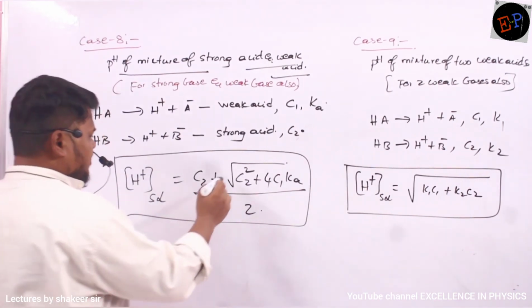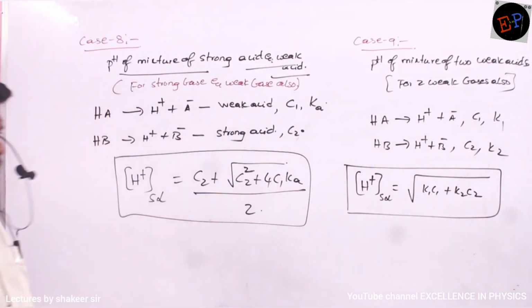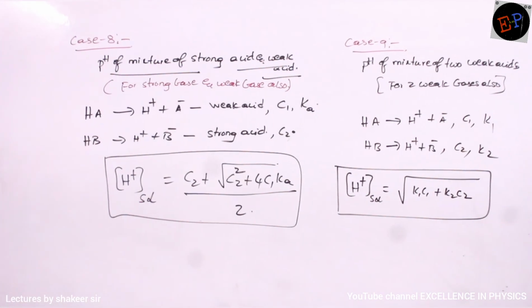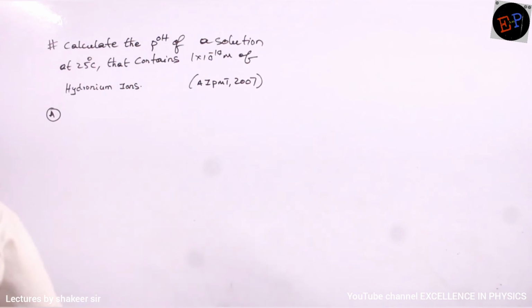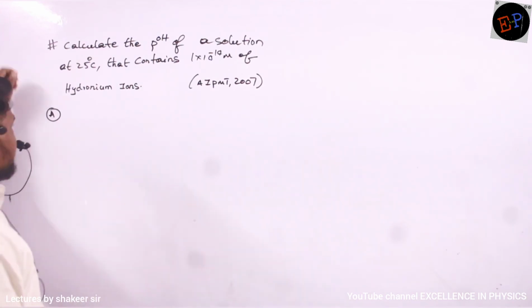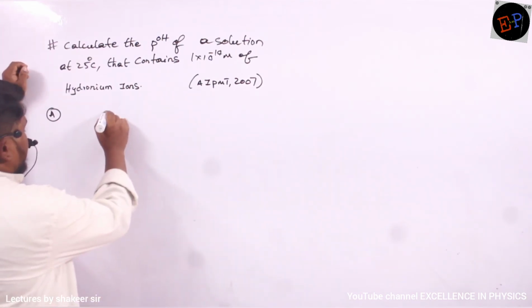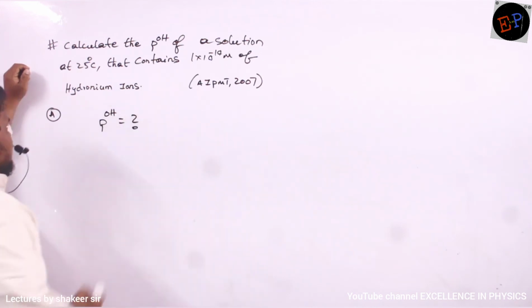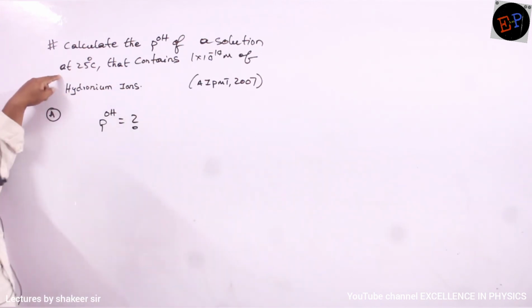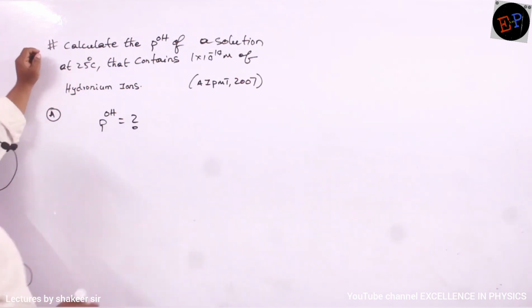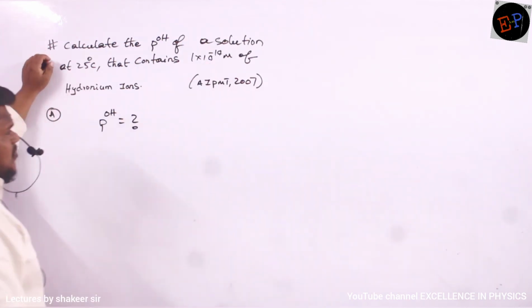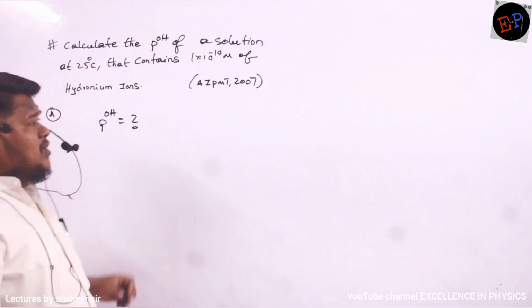So in this equation we have to write C2 square. Okay, so see the question. Calculate the pOH of a solution at 25 degrees Celsius. Everything is calculated at 25 only, so you need not worry about this temperature here. It contains 1 into 10 power minus 14 molar of hydronium ions.